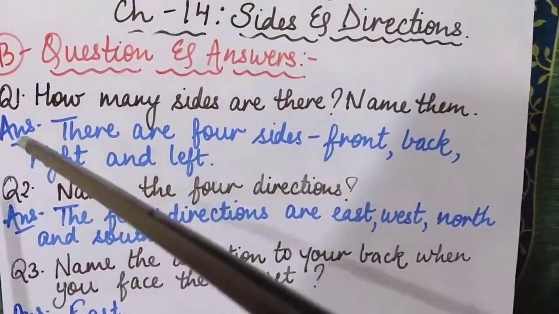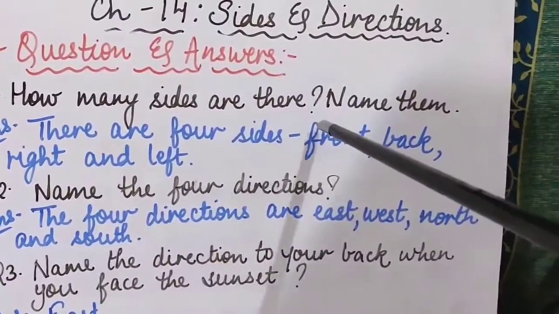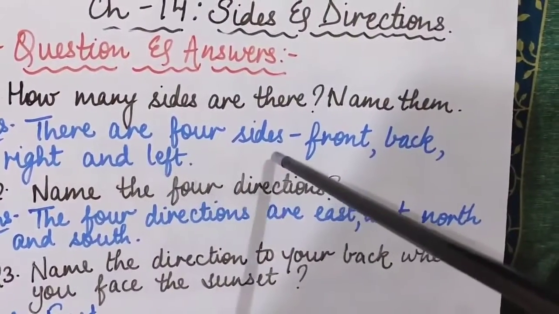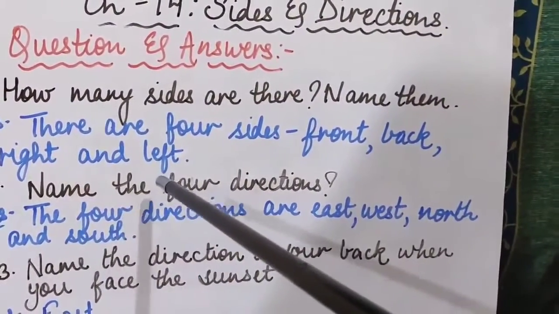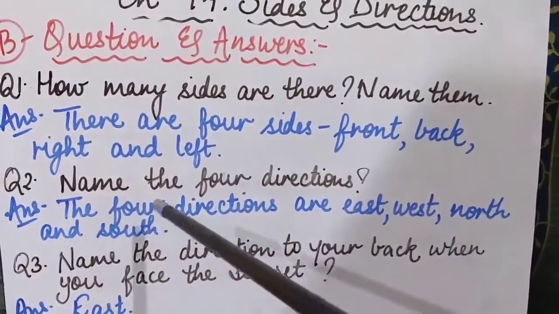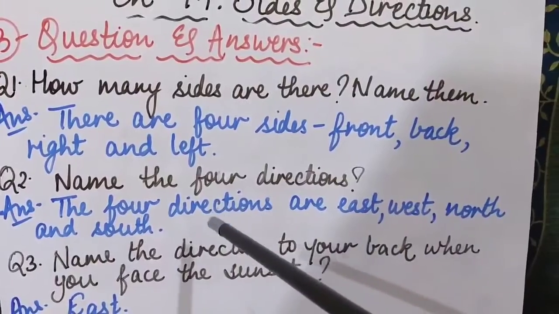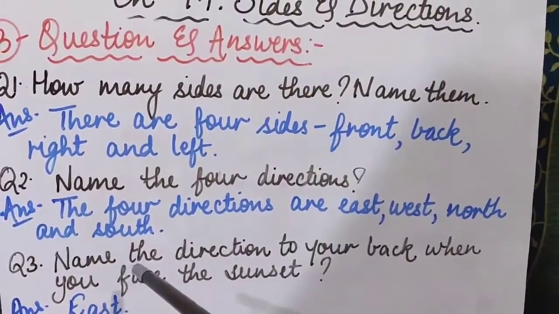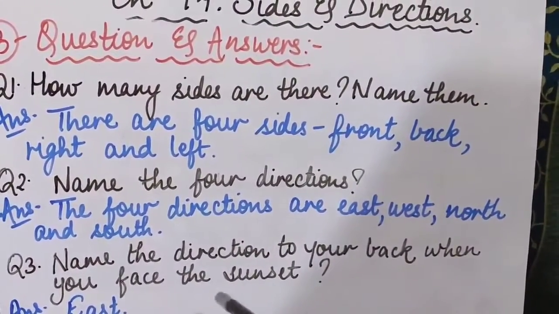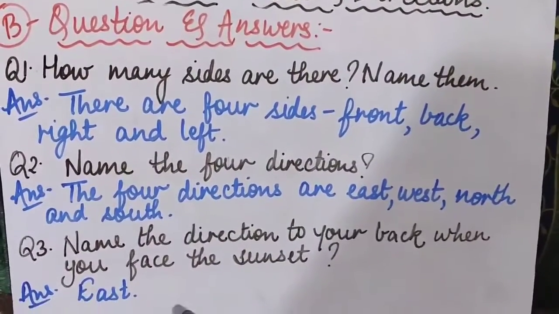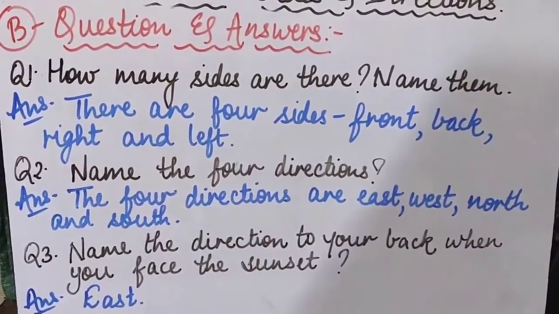Once again, I'm repeating. First one, how many sides are there? Name them. So there are 4 sides: front, back, right and left. Coming to the second question, name the 4 directions. Answer is the 4 directions are east, west, north and south. Coming to the third question, name the direction to your back when you face the sunset. Answer is east, E-A-S-T, east.